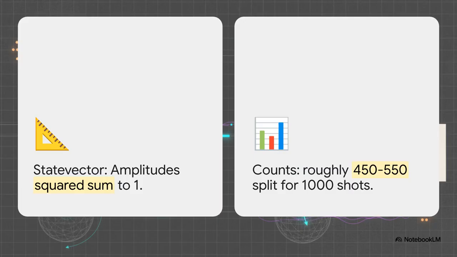Now, once you run your first circuit, let's say you're putting a qubit into a superposition with a Hadamard gate. How do you actually know it worked? Well, we're expecting roughly a 50-50 split. Out of 1,000 shots on your local simulator, you should see something like 450 to 550 for your counts. If you see something wildly skewed, like 950 to 50, that's not some weird quantum anomaly. That's your signal something is off with your code, like maybe you measured before applying the gate. Oh, and always check your state vector. The amplitude squared must sum exactly to 1. That is your ultimate sanity check.